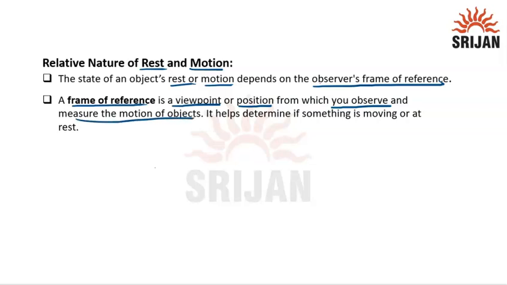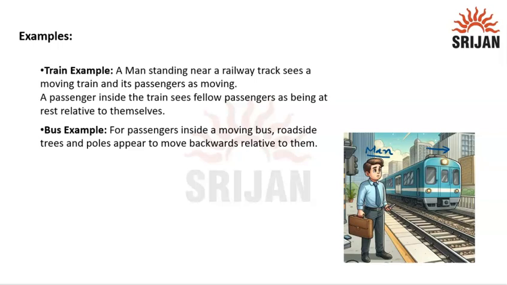So basically it's a point from where we take a view of an object and determine whether it is at rest or in motion. So it helps us to determine if something is moving or at rest. That's why frame of reference is significant. We can understand it more clearly with the help of these two examples.